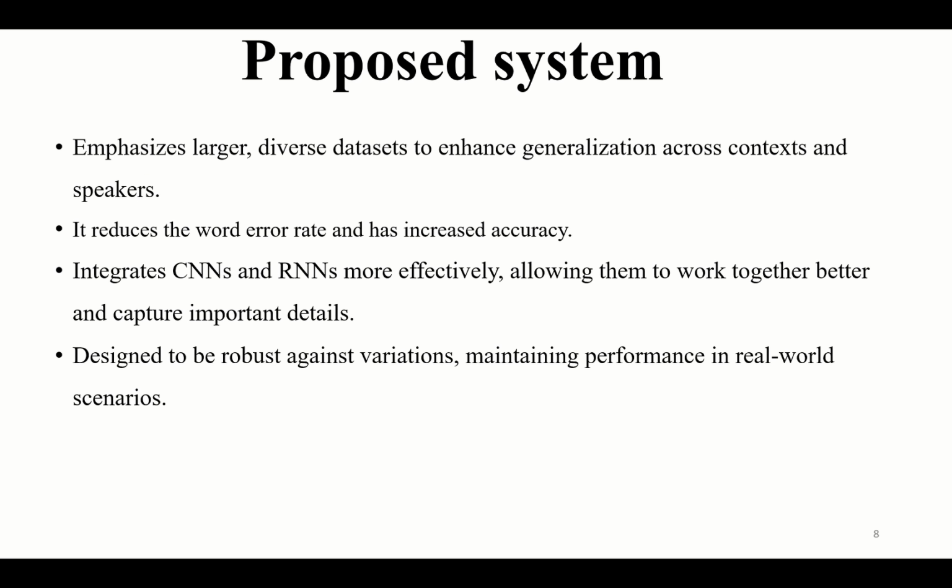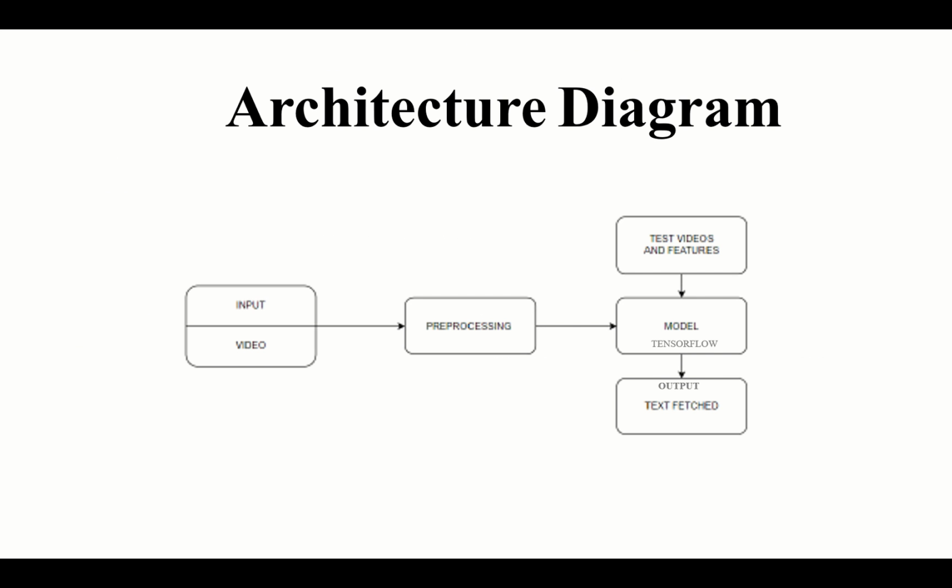The proposed system will be working on a large and diverse data set to enhance generalization across contexts and speakers. That is, if we work on a more diverse data set, our result will be more accurate. So it reduces the word error rate and increases accuracy. And here we'll be using CNN and RNN more effectively, allowing them to work together better to capture important details. It is designed to be robust against various variations, maintaining performance in real world scenarios.